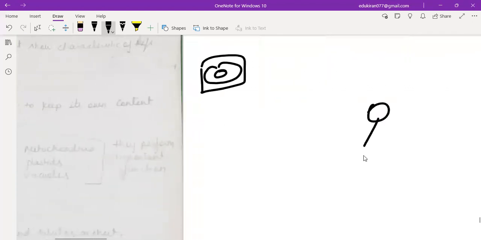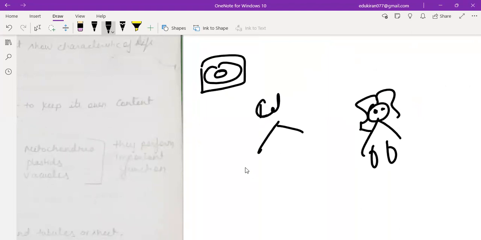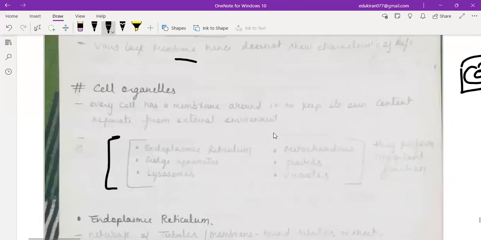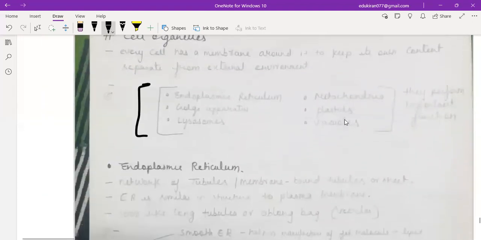So for example, this is a human being. We have hands. Hands have different functions. We have legs. Legs have different functions. We have hair. Hair has different functions. We have eyes. Eyes have different functions. So similarly, cell organelles are basically six: endoplasmic reticulum, Golgi apparatus, lysosomes, and all that. They have different functions and perform important functions. Clear?